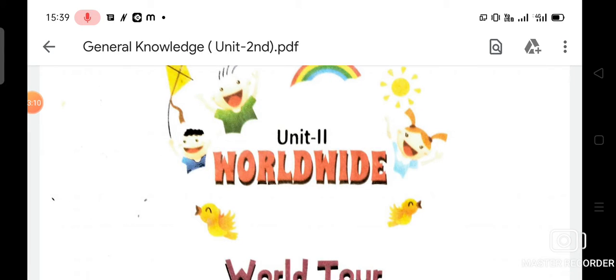Now the third fruit name is watermelon. What is the spelling of watermelon? That is W-A-T-E-R-M-E-L-O-N. Now we are going to do category number 2, which is vegetables. The first vegetable name available on your page number 12 is brinjal.